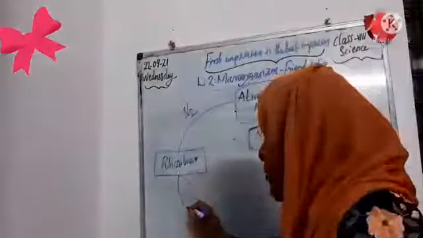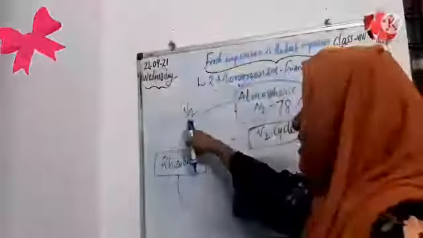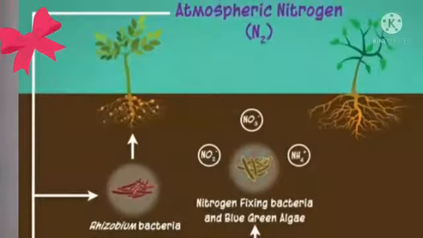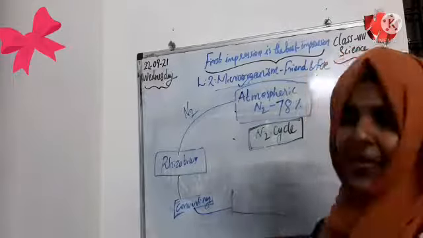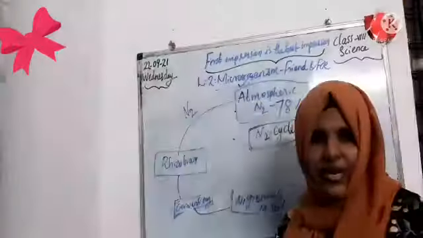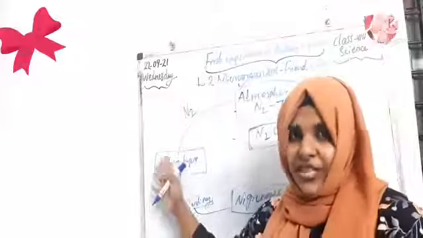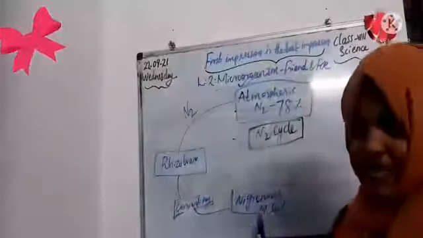The Rhizobium bacteria and different types of blue-green algae convert this nitrogen gas into nitrogenous compounds, which are fixed in the soil. Now nitrogen is there in the soil with the help of Rhizobium bacteria and some blue-green algae, which convert nitrogen gas into nitrogenous compounds fixed in the soil.